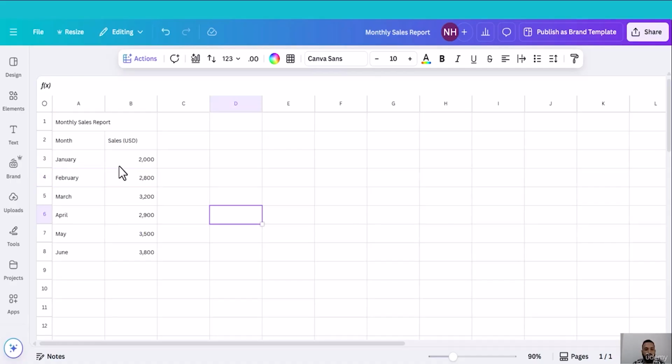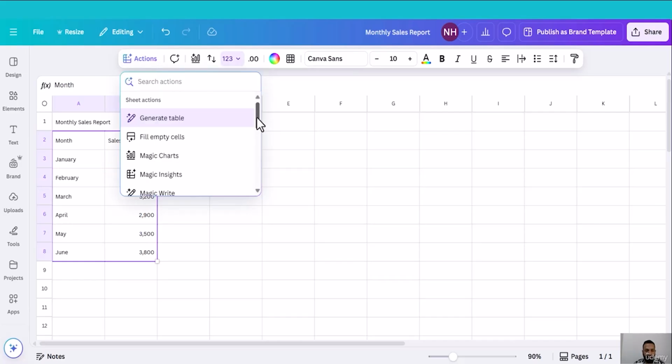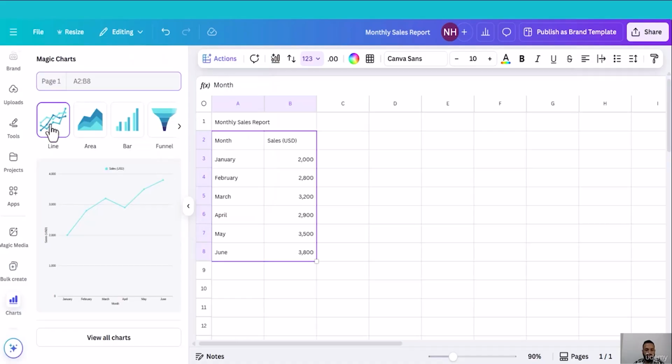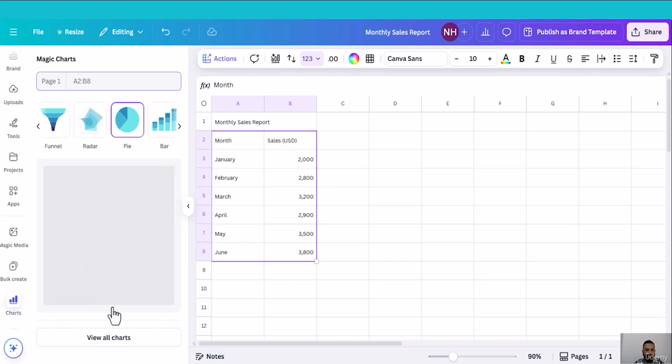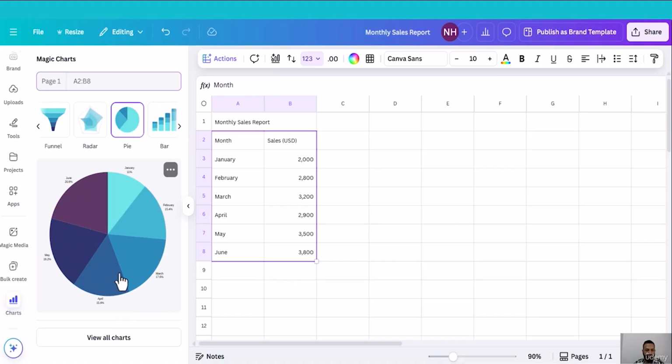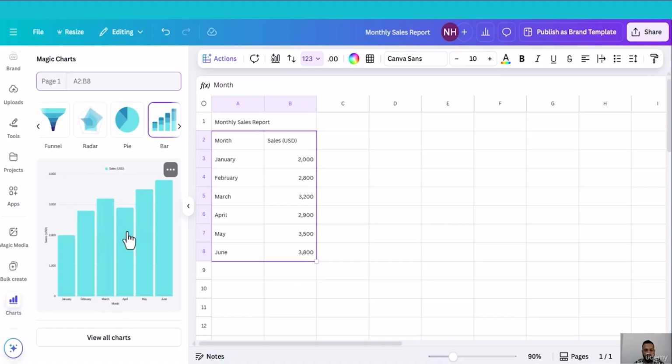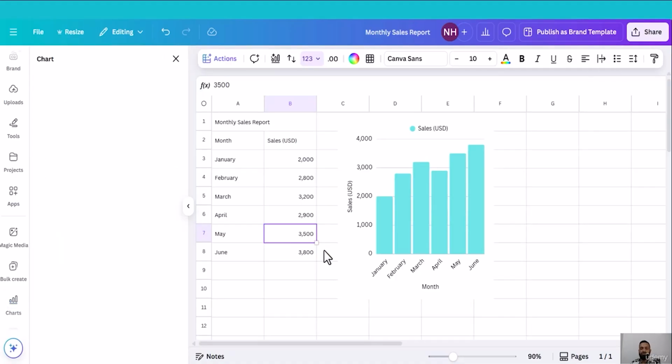$4,000. Here is my simple monthly sales report. What I will do now, I will select this one and head back to action and I will find Magic Charts. Click Magic Charts. It will open this window. If I click line, it will create a line chart. If I click bar, it will create a bar chart. If I click pie, it will create a pie chart. If you double click this one, it will import into your sheets.